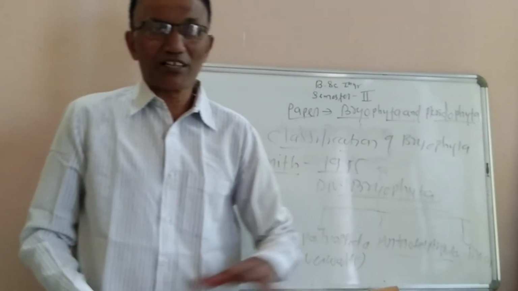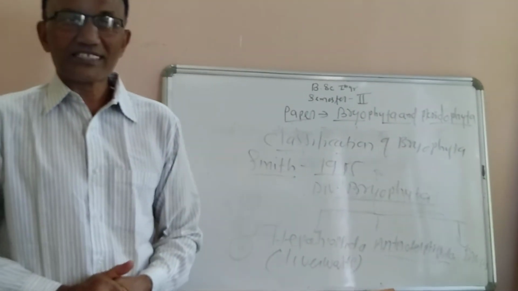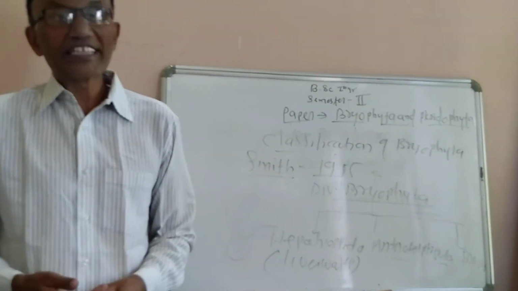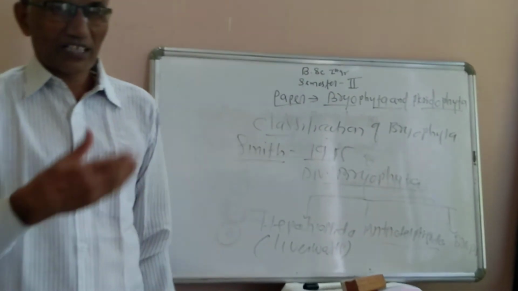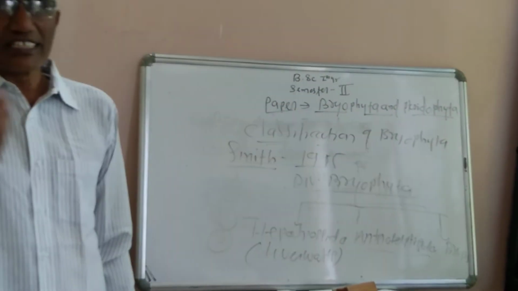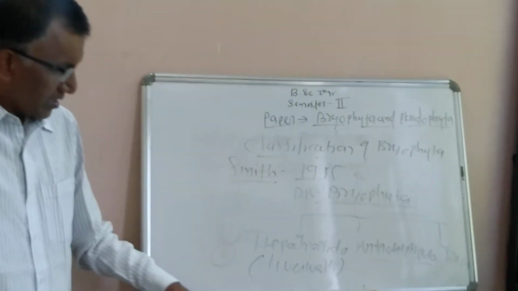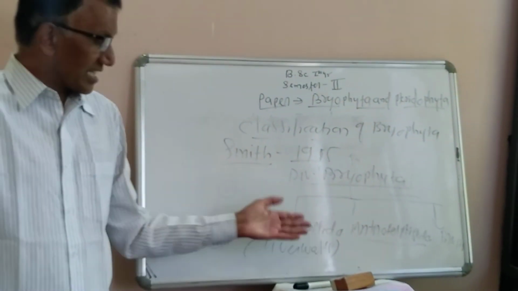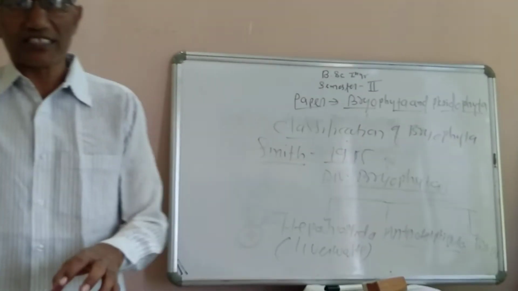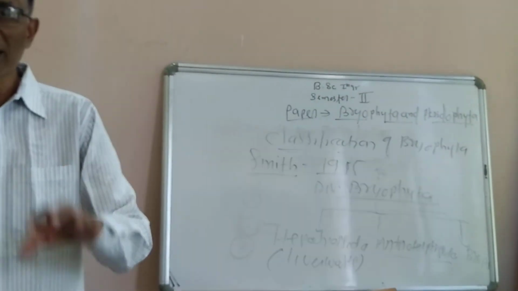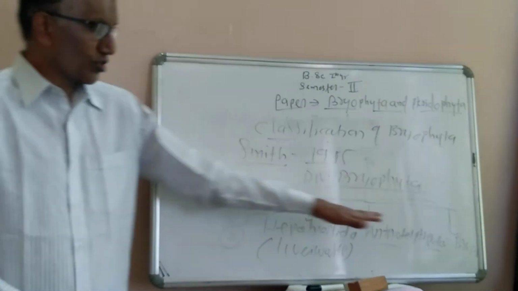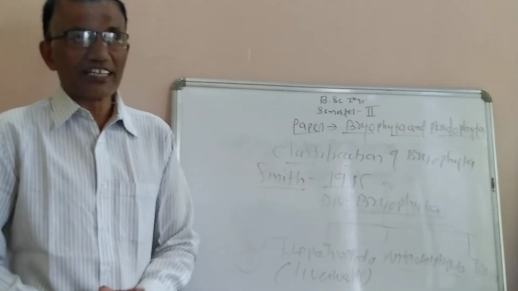Bryopsida is a bigger class, divided into 18 orders, with a number of families, and each family has a number of genera and species. Here you should not go into all the details regarding the orders, families and genera.